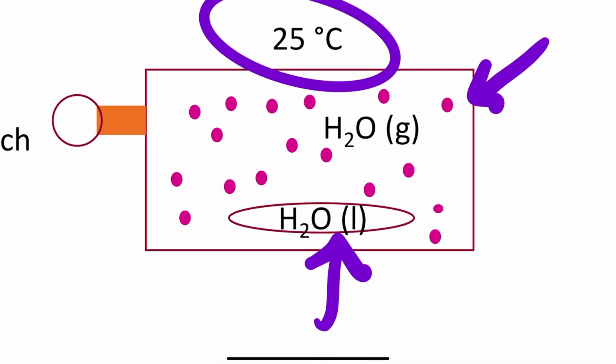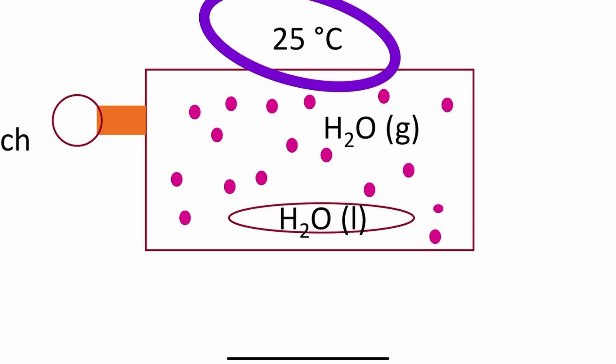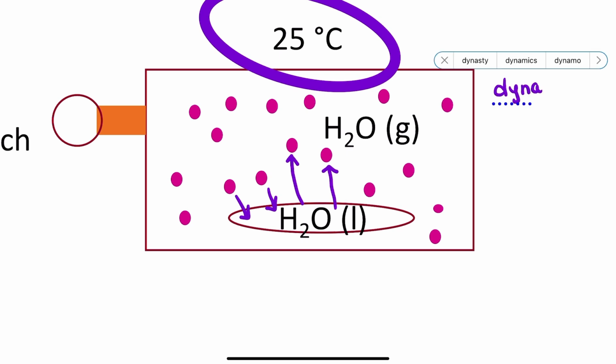Okay, so let's look a little bit closer. What a dynamic equilibrium means is that some of these water molecules in the liquid phase are escaping and going into the gas phase. The rate at which these are escaping is the same rate at which the gas molecules are condensing back down into the liquid phase. So if I examine the system, again, dynamic equilibrium is what it's called.